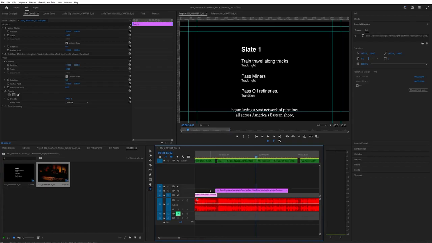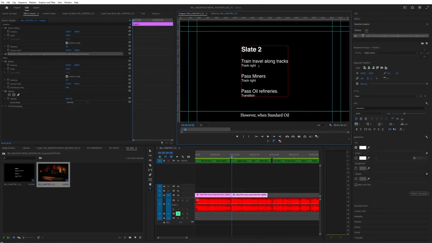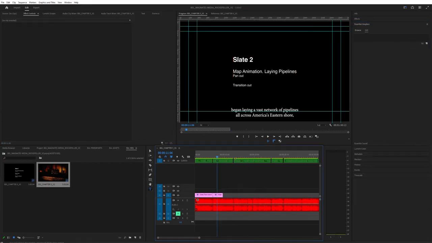I think laying a network along America's eastern shore, that clearly needs to be, we'll call it slate 2, that needs to be a map animation, because we need to see where Standard Oil is laying their pipelines. And then we know we need to transition out. Cool. So as you can see, all I'm doing here is just coming up with some ideas that might be useful, that we're going to implement once we go into After Effects.